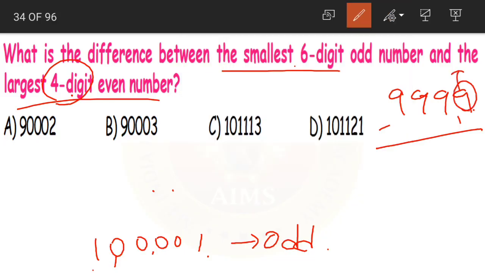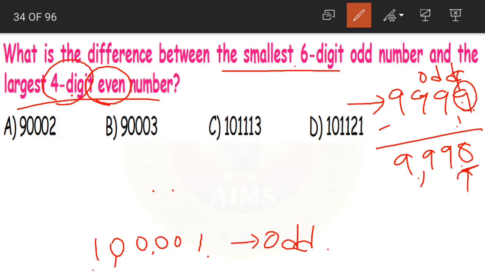See here, 9 is in the units place. It is an odd number. So this number is an odd number, but we want an even number. So 9 minus 1, 8: 9, 9, 9, 8. Now in 9998, 8 is in the units place. It is an even number. So we got our largest 4-digit even number as well.